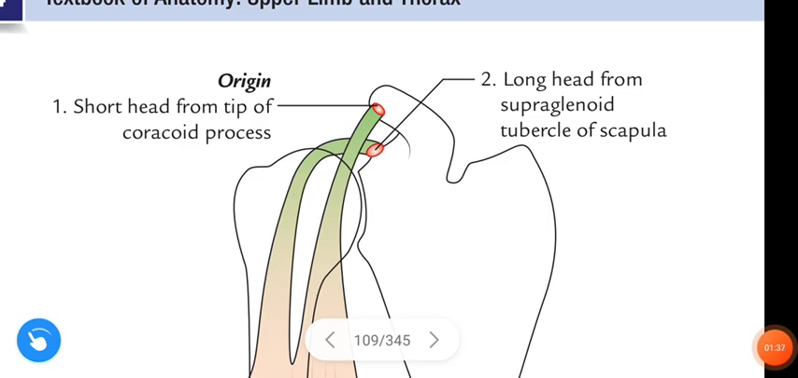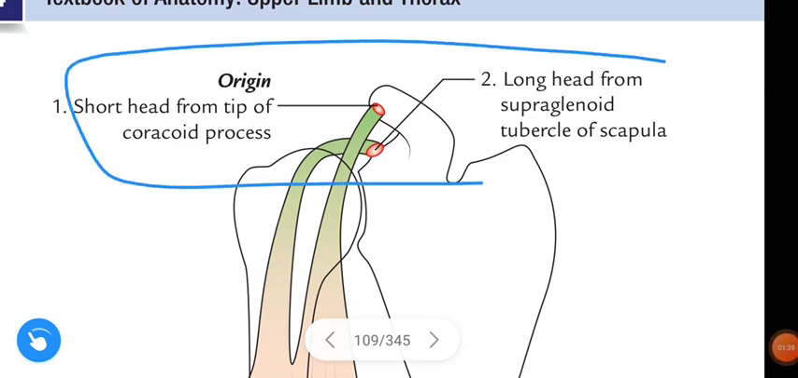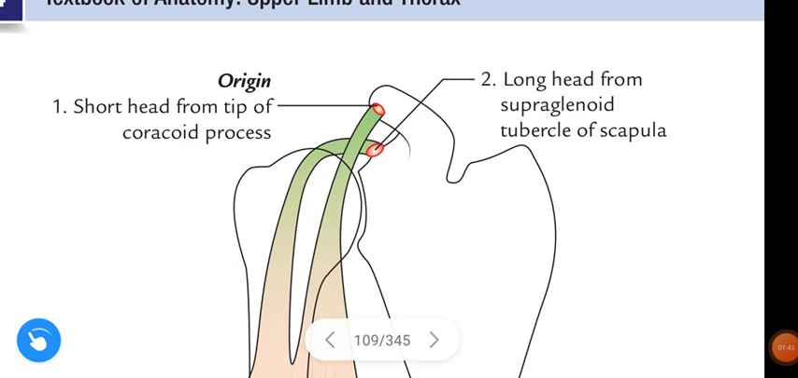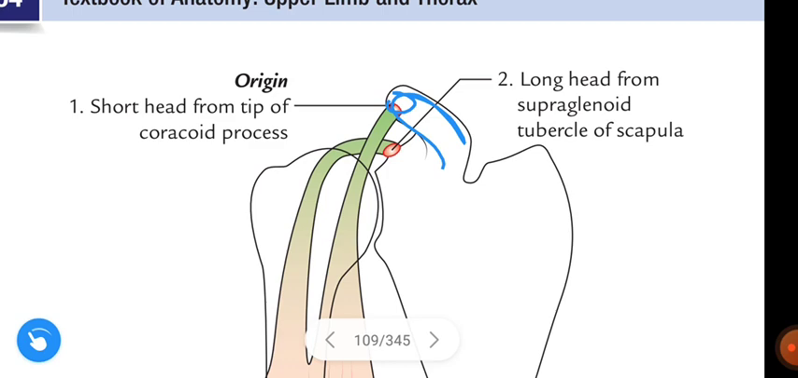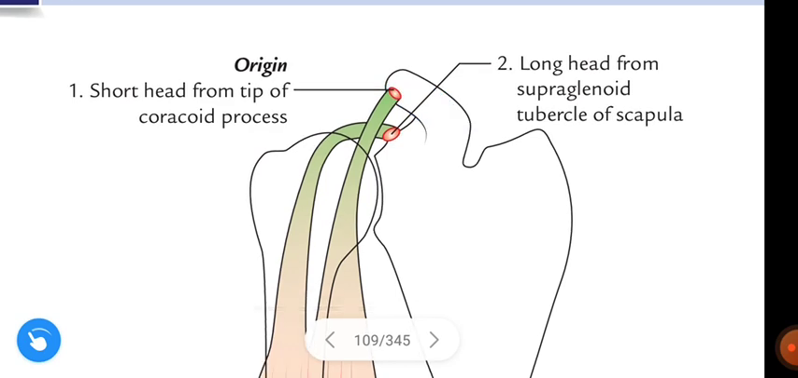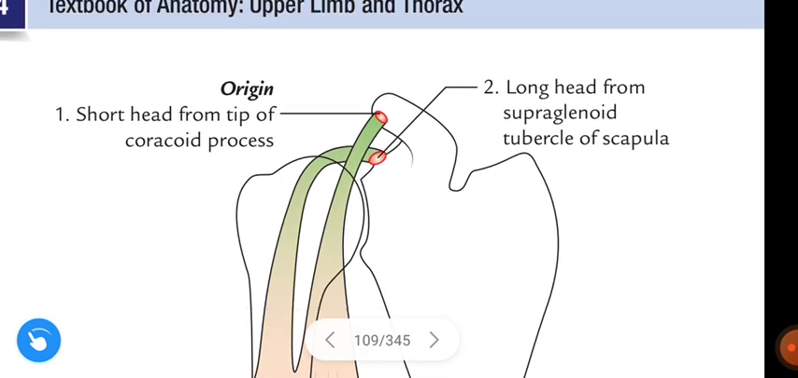See here, this is about the origin of the two heads of biceps brachii. The biceps brachii arises from the scapula. It has two heads, short head and long head. First, the short head arises from the tip of the coracoid process of the scapula. This is the coracoid process of the scapula. And next, the long head.